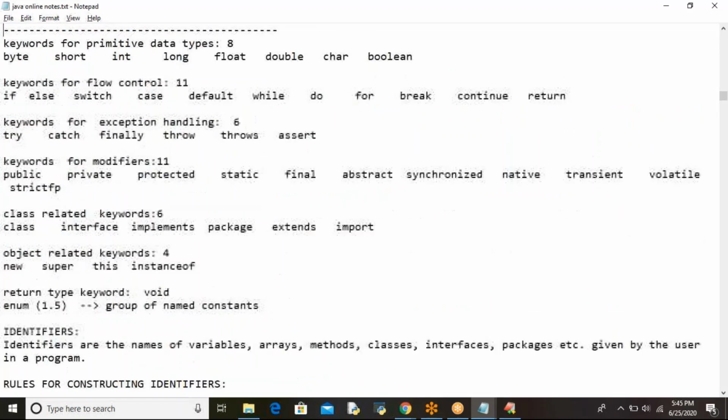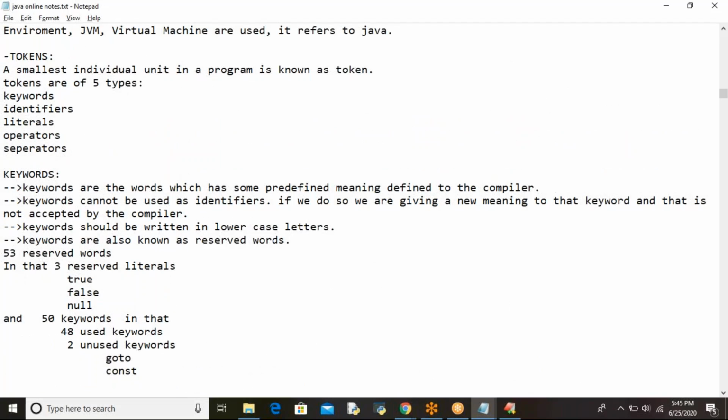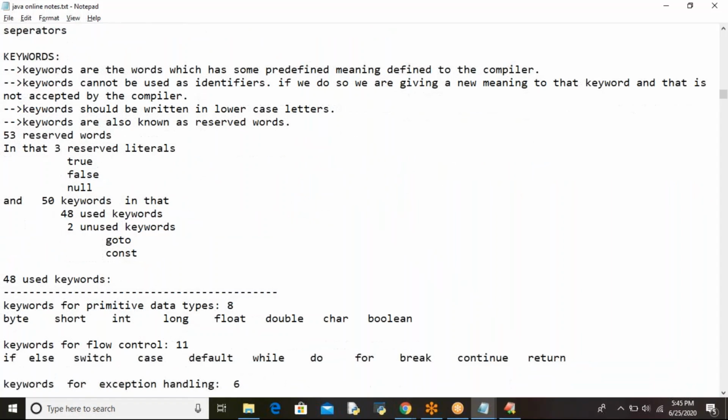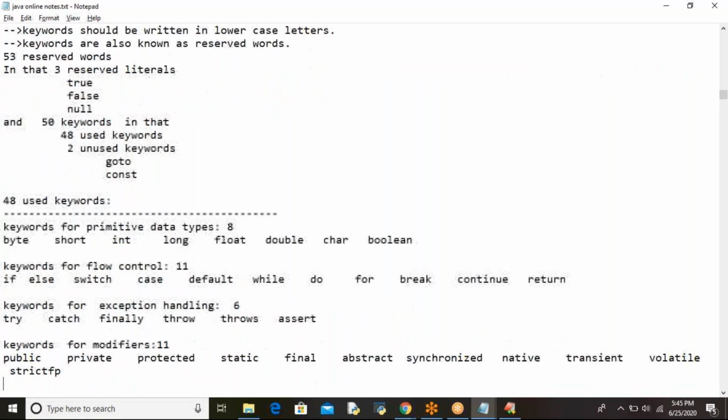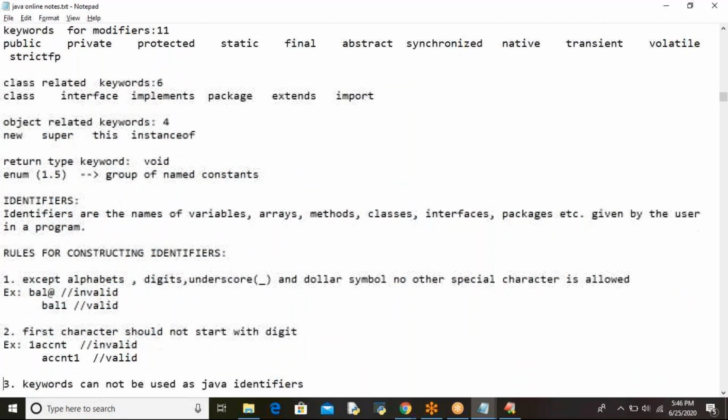So what we have discussed: tokens. Individual units in a program are nothing but tokens. There are 5 types: keywords, identifiers, literals, operators, and separators. Keywords are predefined words with a predefined meaning for the compiler, cannot be used as identifiers, are written in lowercase, and are also known as reserved words. 53 reserved words are there: 3 reserved literals and 50 keywords, of which 48 are used keywords and 2 are unused keywords, which I have listed here.